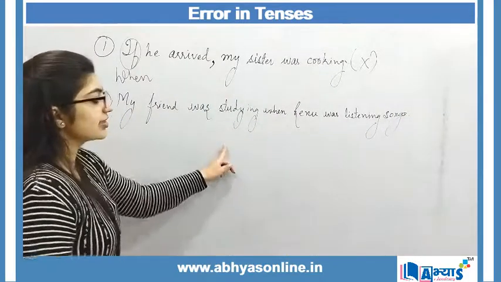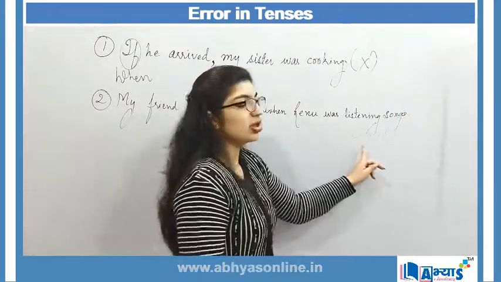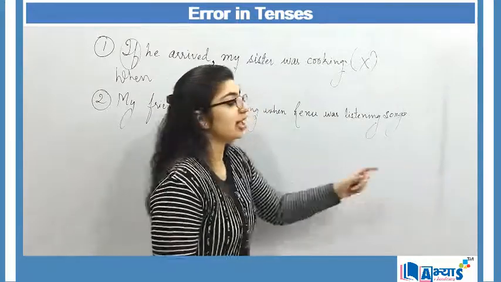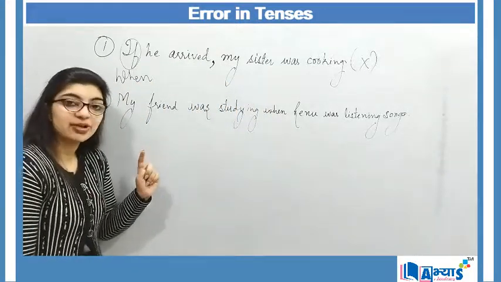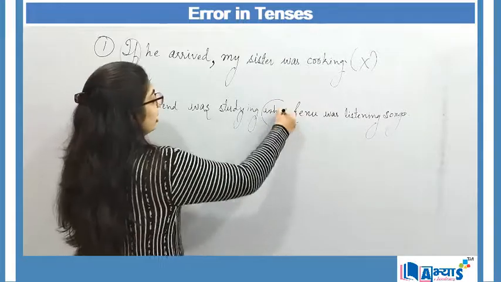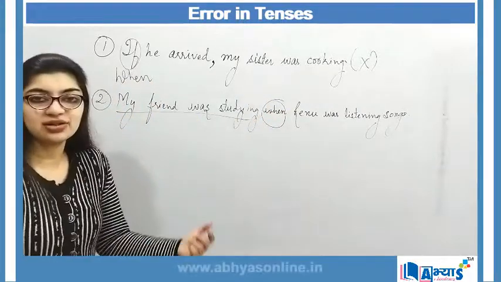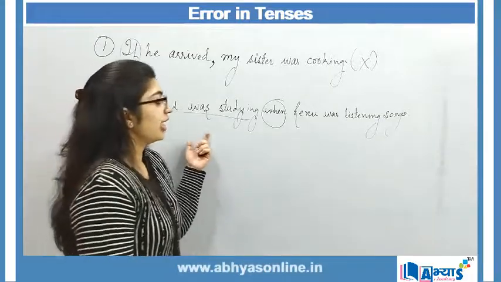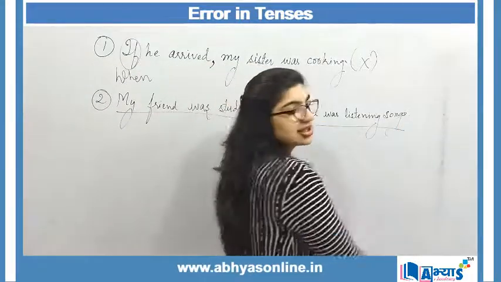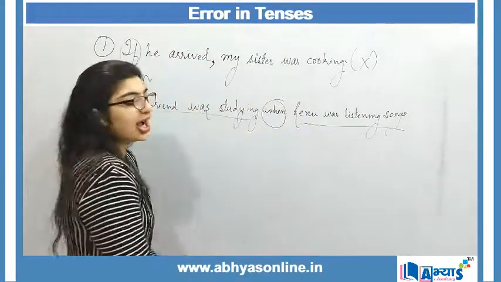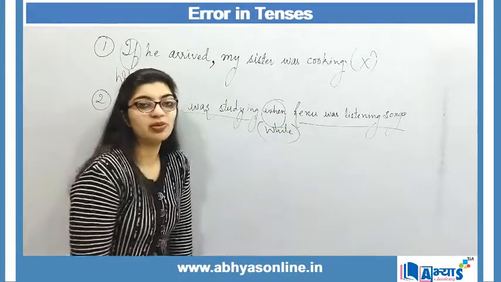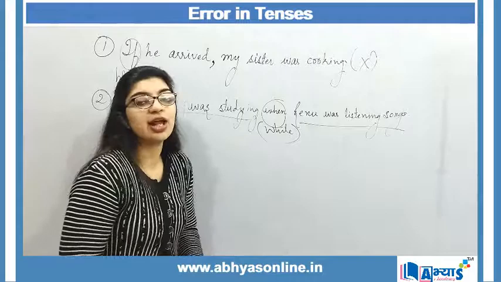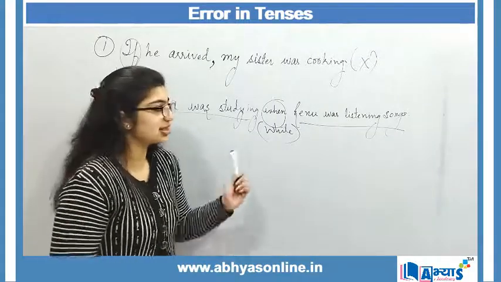My friend was studying when Renu was listening songs. Here again I said that two events took place simultaneously. In that case we make use of while. So here my friend was studying is the one event that is happening, and at the same time Renu was listening songs. So instead of when, I will be making use of while over here. This is another area where people generally make mistakes, and we have to avoid such mistakes.